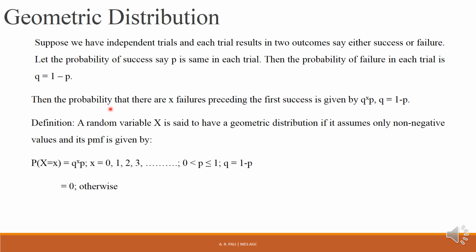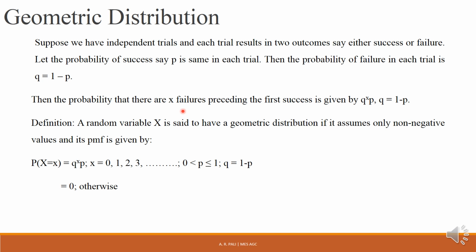Then the probability that there are X failures preceding the first success is given by Q raised to X into P, where Q is equal to 1 minus P. Now from where have we got this Q raised to X into P? Again I'm going to read the sentence. So the probability that there are X failures. So how many failures are there?